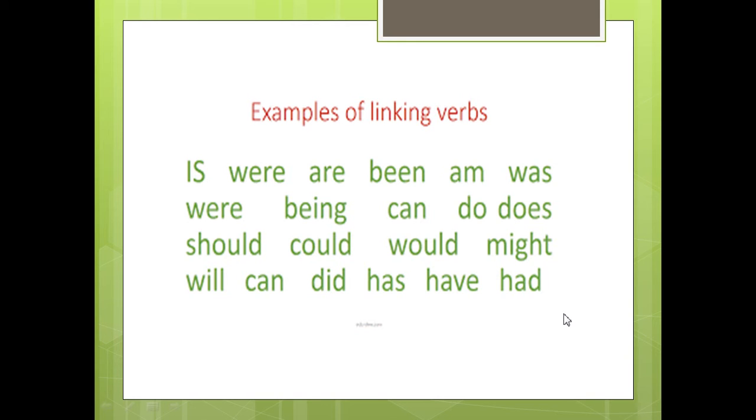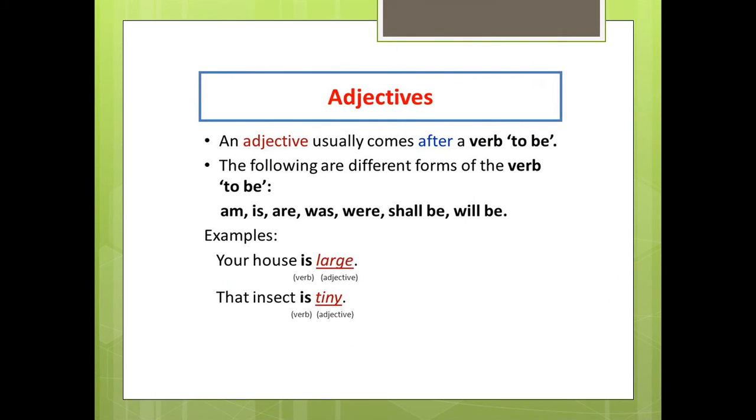Okay, so what comes after linking verbs are adjectives. An adjective usually comes after a verb to be. The following are different forms of the verb to be. As we said, it has many forms. Do you remember when we were studying the irregular verbs? Verb to be has 4 forms. The clear form, which is be. The present form, which is am, is, are, and you know am comes with I, is comes with he, she, it.